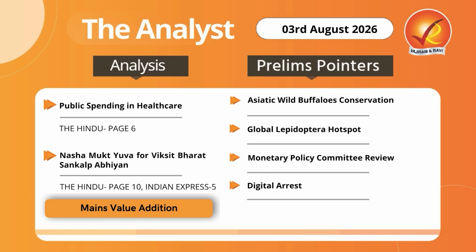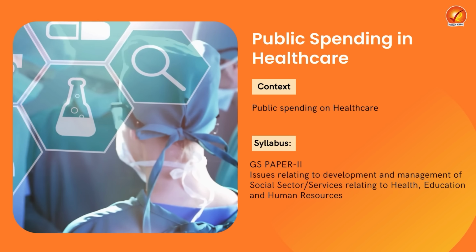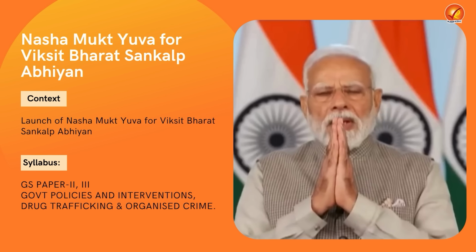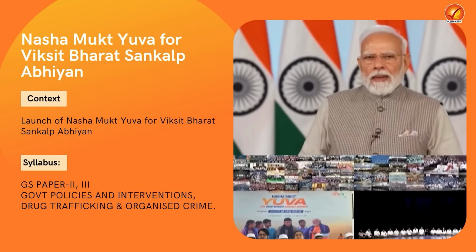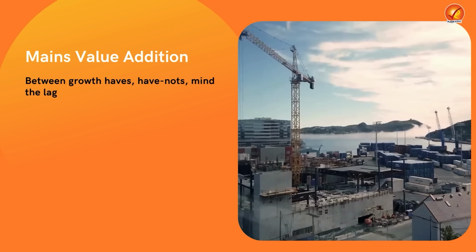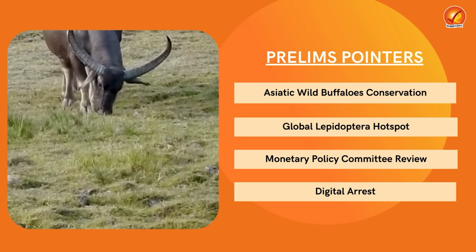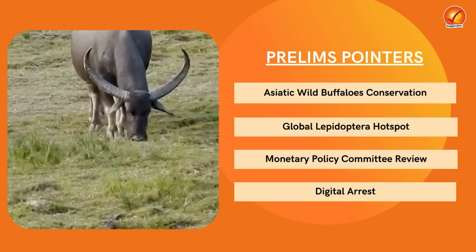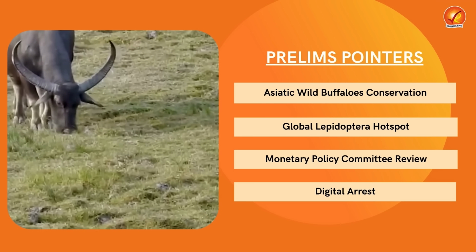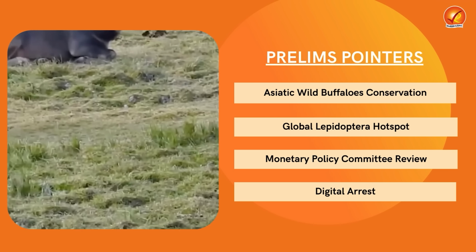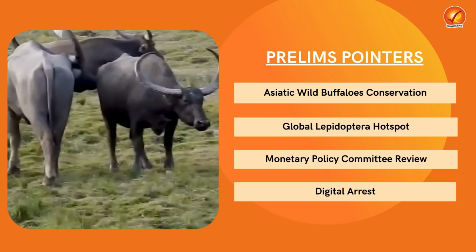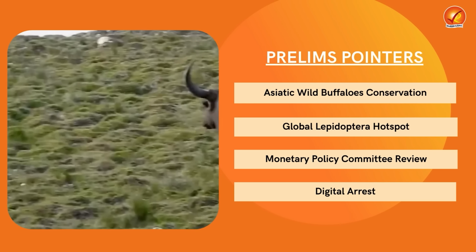In today's session, we'll begin with two important topics for detailed mains analysis: public spending in healthcare and the Nasha Mukt Yuva for Viksit Bharat Sankalp Abhiyan, both of which have significant relevance for our examination. After that, in our mains value addition, we'll discuss inequality, and then in our prelims pointer section, we'll briefly cover the Asiatic wild buffalo conservation, the global Lepidoptera hotspot, the monetary policy committee review, and the growing issue of digital arrest, focusing on the key facts that you need to remember for the prelims examination.